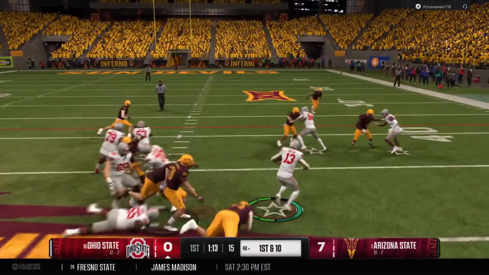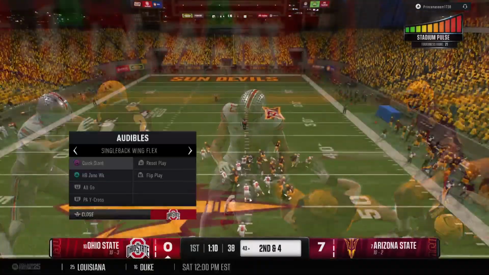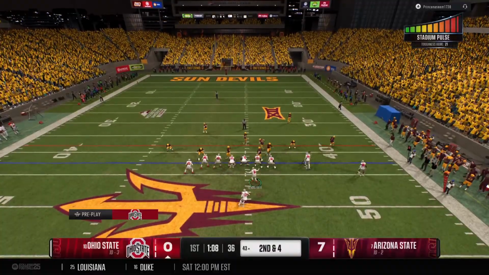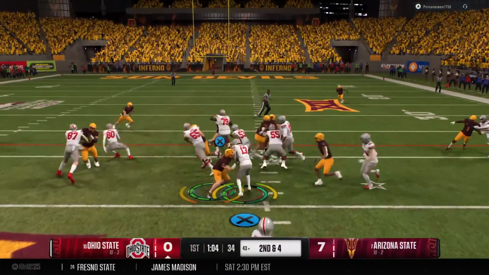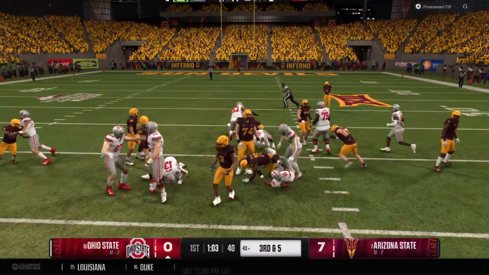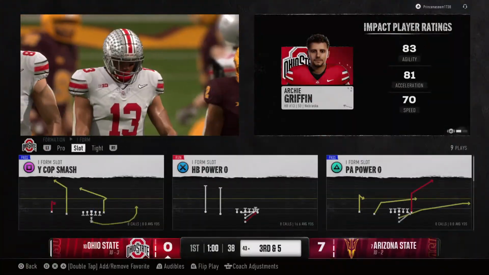Ball handed off. Great job by the offensive line here, opening up some holes and giving the running back room to run on first down. Plays like this can open up the playbook for the play caller, allow him to make that defense think, are they going to run? Or maybe play action, maybe throw the ball downfield.